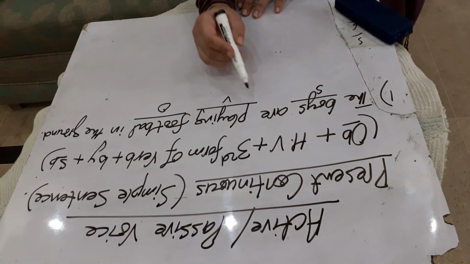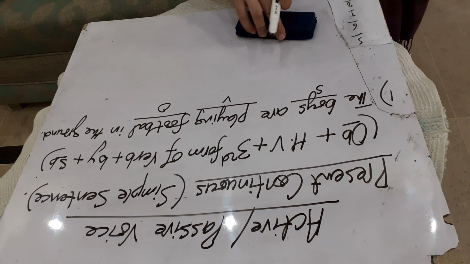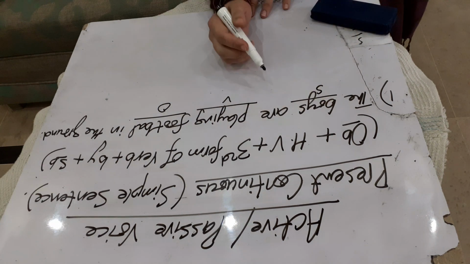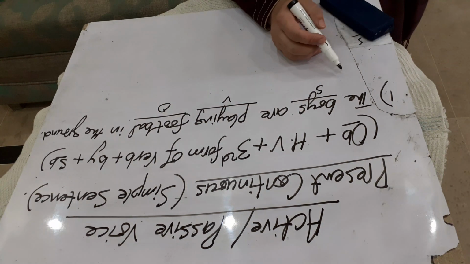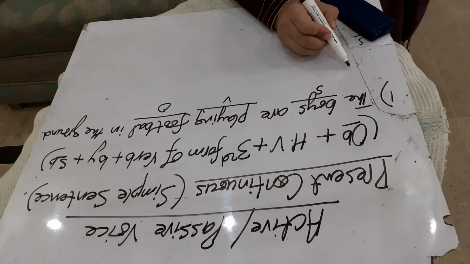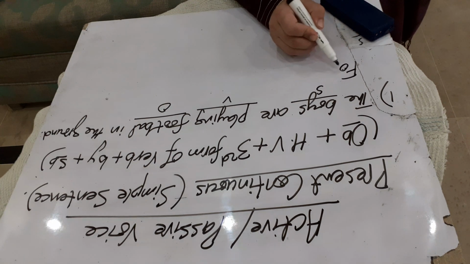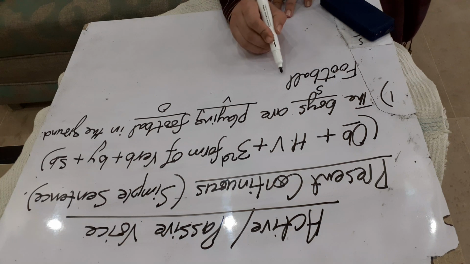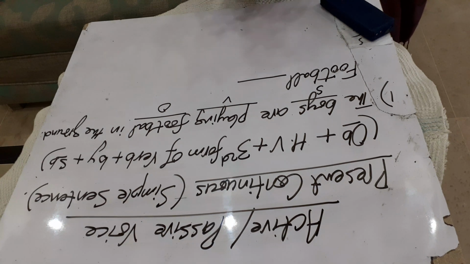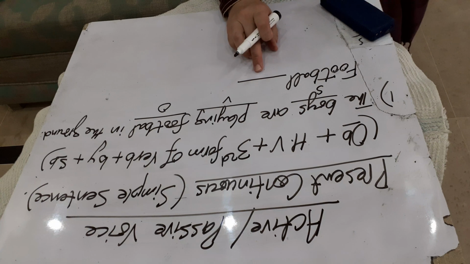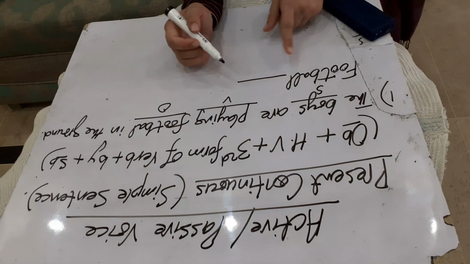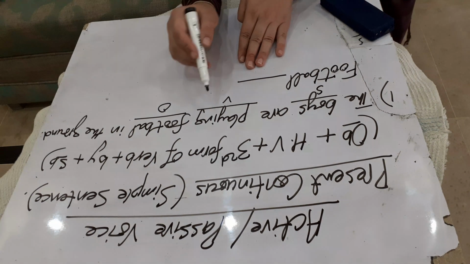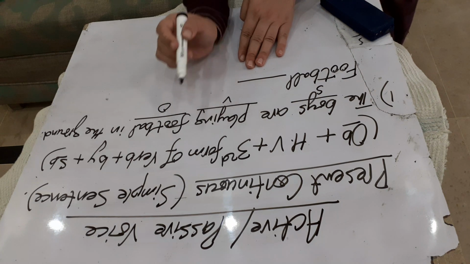Now put all the pieces of the active voice according to this formula to make a passive voice. Okay. Football. We will leave the place for the helping verb, as we will think about it later on. Okay, football. Then third form of verb.